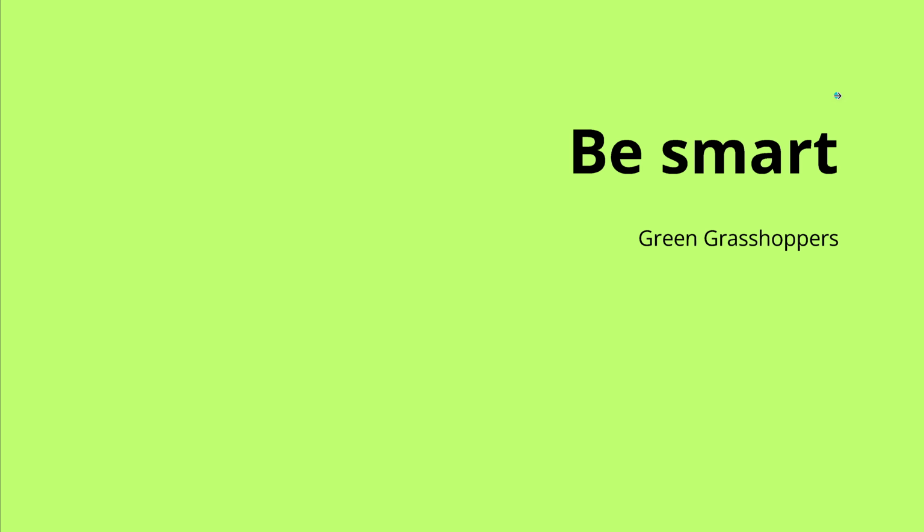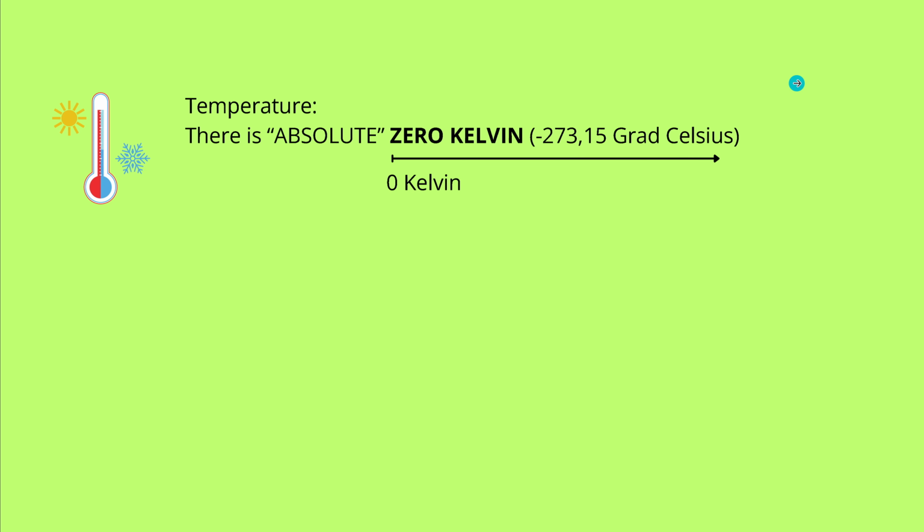Now you know me. I care about my young green grasshoppers and I tell them, hey, be smart. Today you don't have to go this hard way, because today there's a much better way to learn all of this. At first, let's think about absolute. Do we need an absolute encoding in AI?